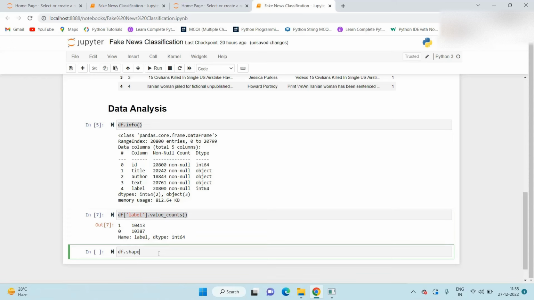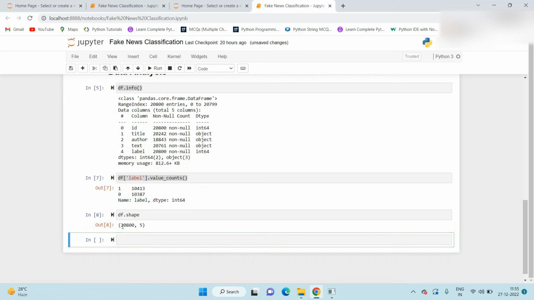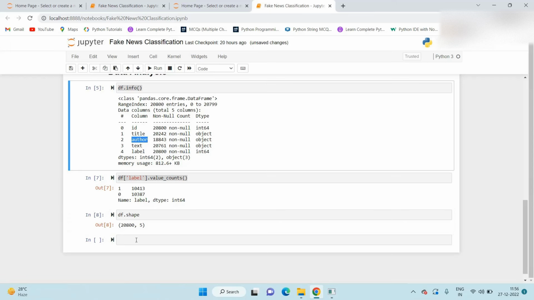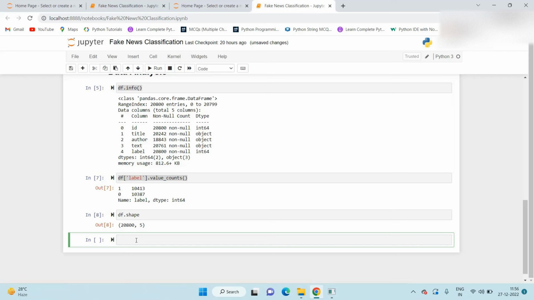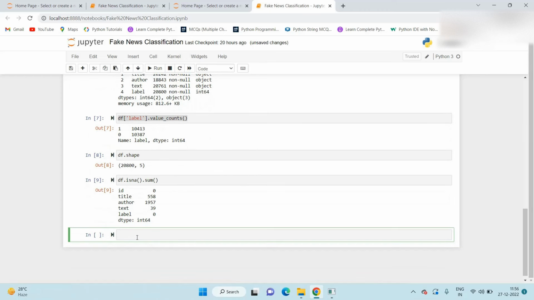Our next step is to check the shape of the data. We just type df.shape, and once we execute this, we will get the shape. Shape is nothing but these are the rows and these are the columns. Now we know the author has some missing values. To check those missing values, we use the isna function. So df.isna().sum(). By using this function, we will get the missing values count for each of the columns.